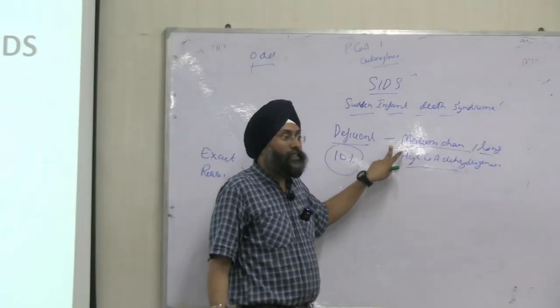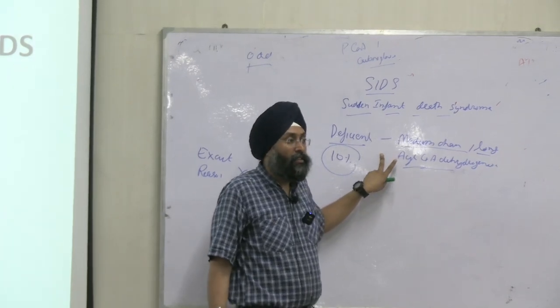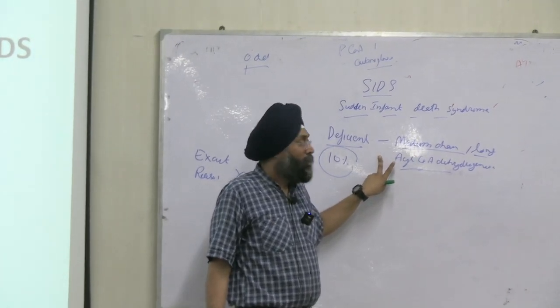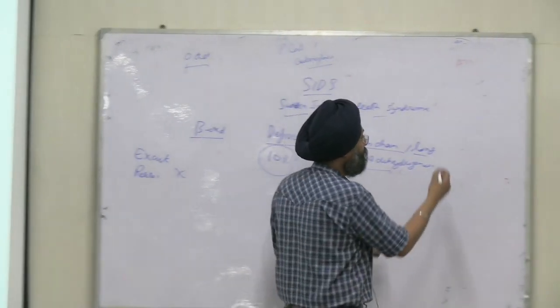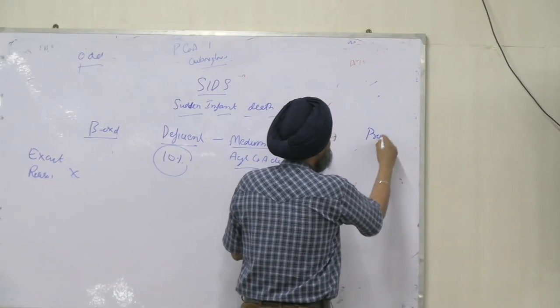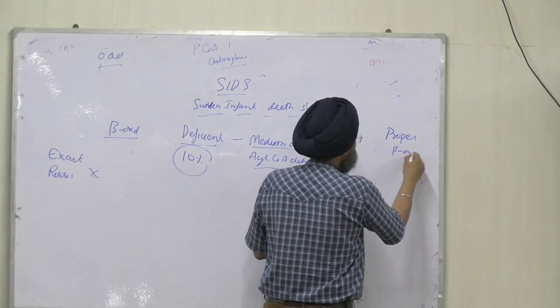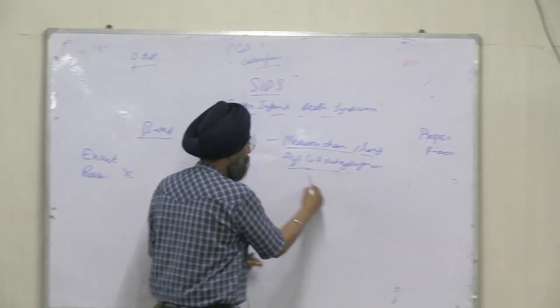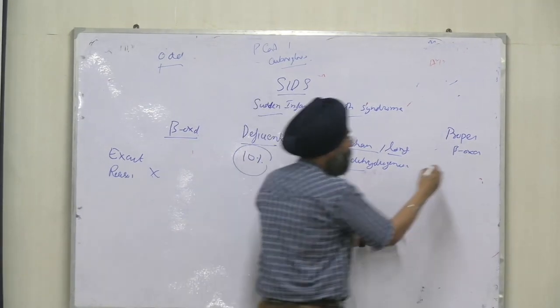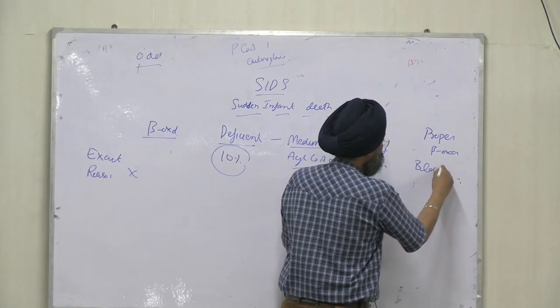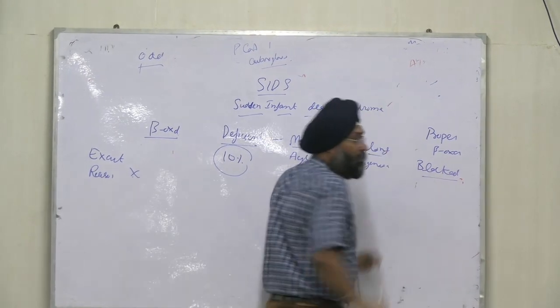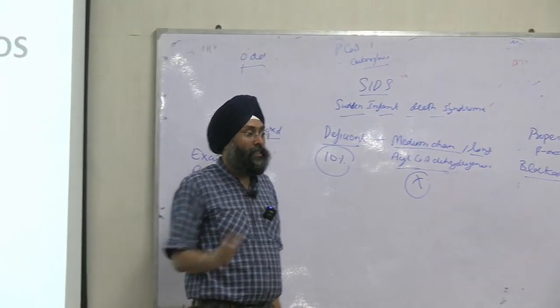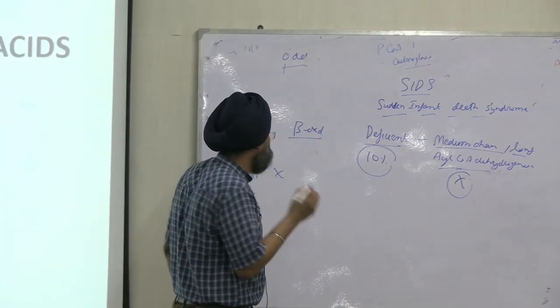If this enzyme is deficient, what will it cause? It is involved in proper beta oxidation, so if this enzyme is not present, beta oxidation is blocked. What is the principal source of energy to the body?